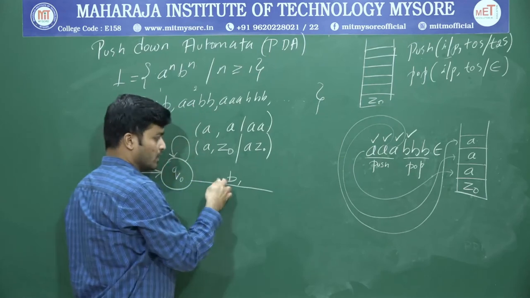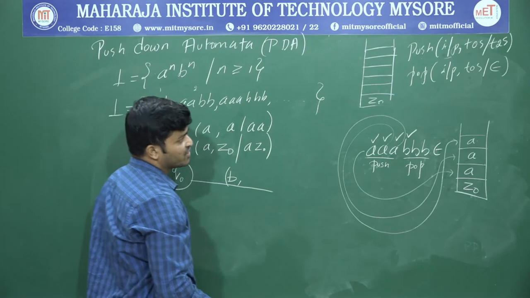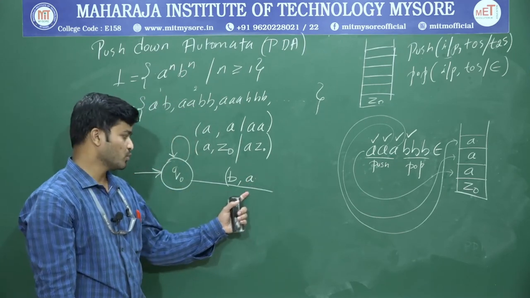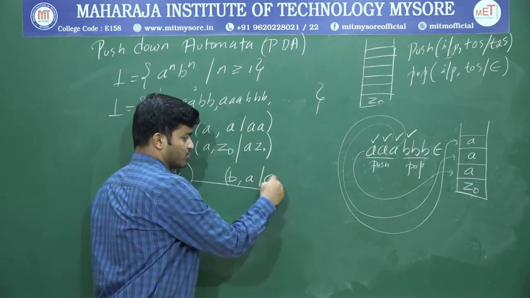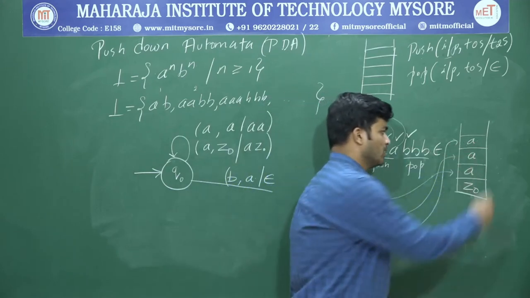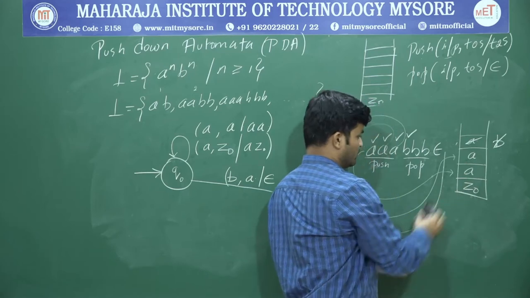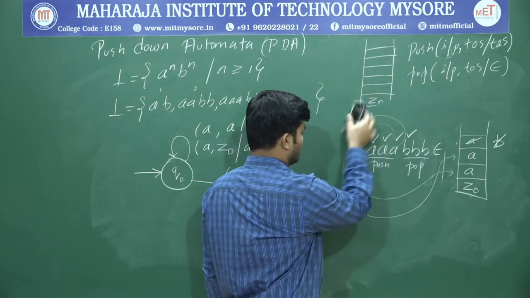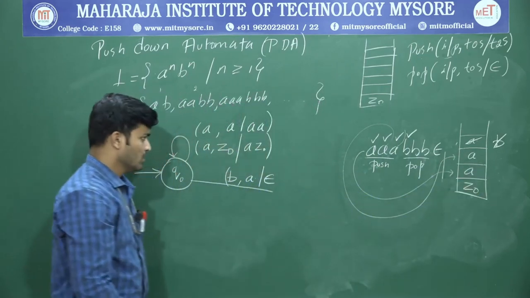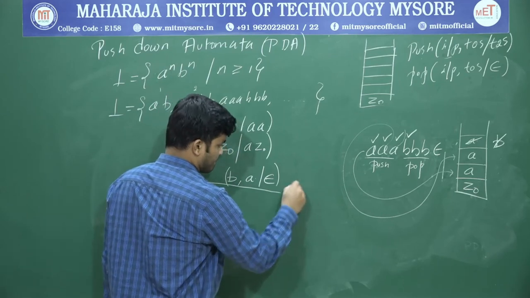How to represent the pop operation? First the input. The input is B, and the top of the stack is A. Next you have to write epsilon. The meaning is, if the input is B and the top of the stack is A, then for the first B you delete one A. This connection will be lost, because now the top of the stack is this A. And we reach some other state, Q1.